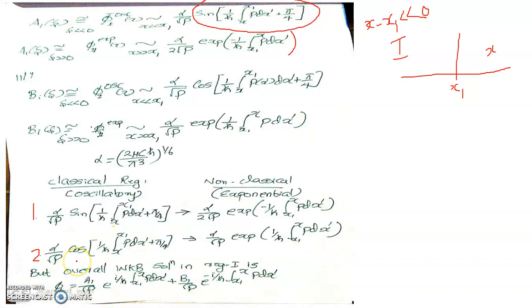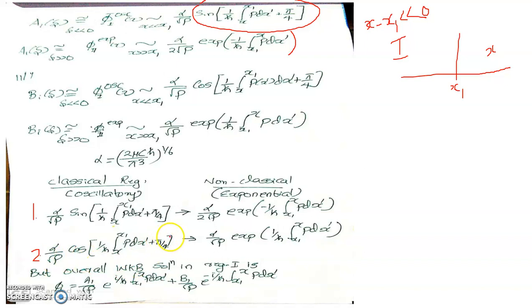The second connection formula can be stated as: the WKB wave function represented by a cosinusoidal oscillation in the classical region gets transformed to an increasing exponential wave function in the non-classical region, with the constant multiplying the increasing exponential exactly the same as the constant multiplying the cosinusoidal oscillatory solution.